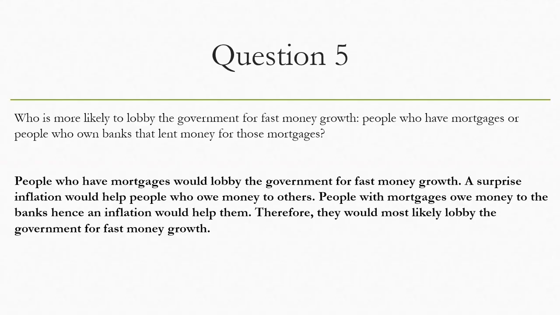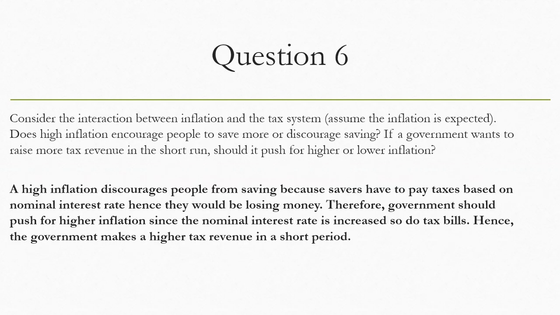So people with mortgages would lobby the government for fast money growth because when there's fast money growth, there's inflation, and inflation usually helps people who owe money to other people, and people with mortgages owe money to the bank, therefore it'll help them and they'll lobby the government more.